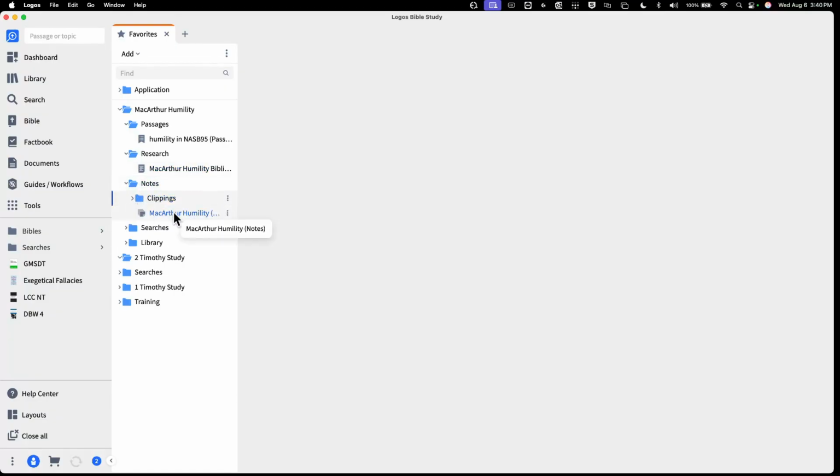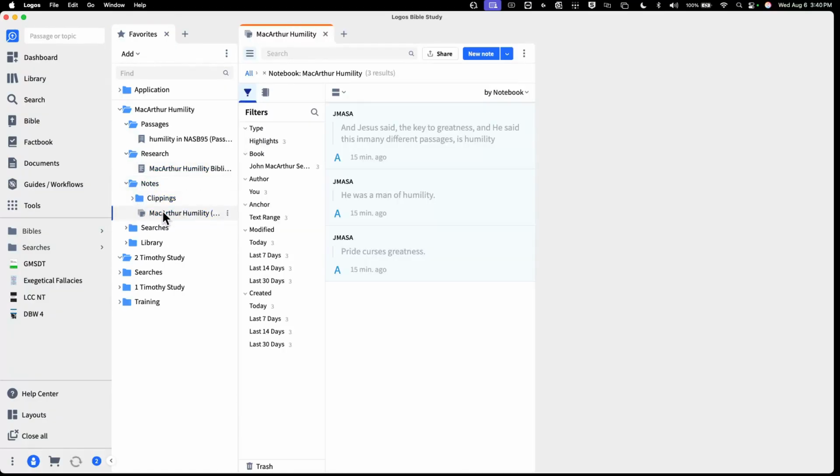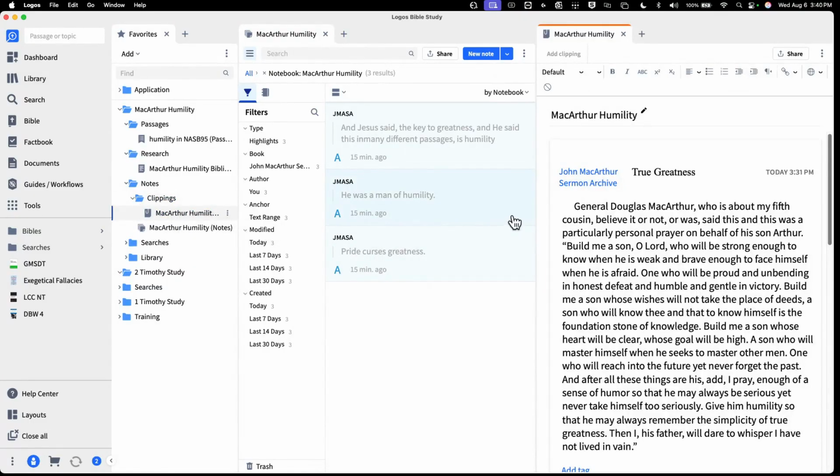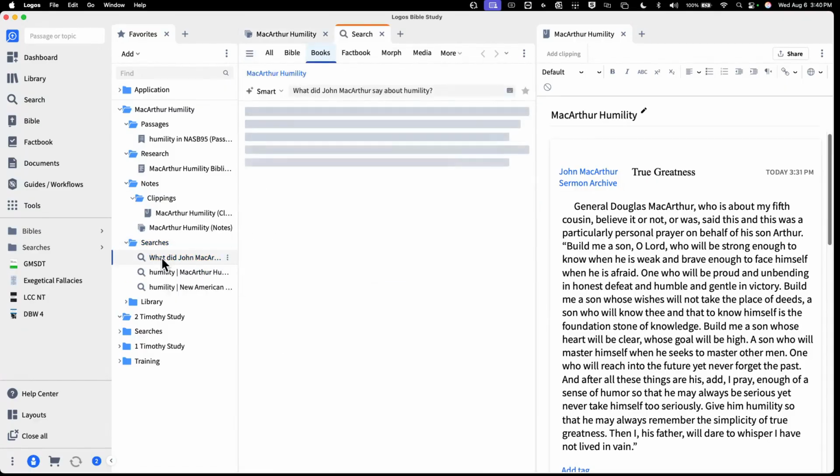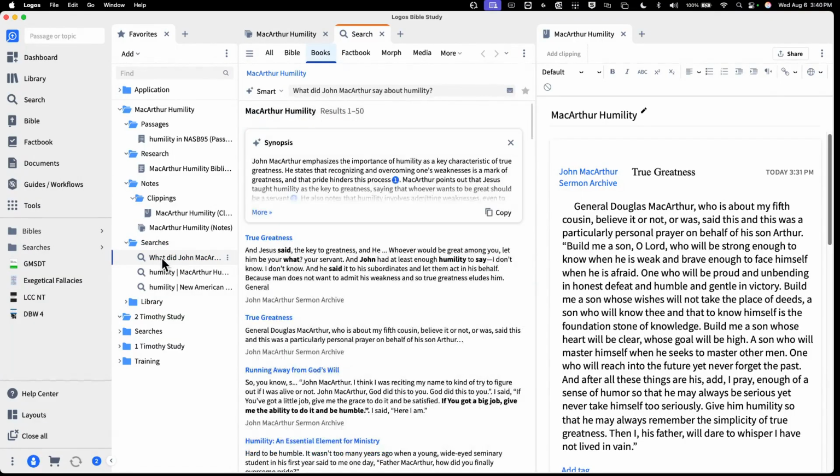I can look up my clippings document, which is right here. Oops, that's actually my notebook. My clippings document is in that folder. There we go. There's my clippings document. Again, these are shortcuts to the research that you've already done, the things that you've already done. Very easy to go through.